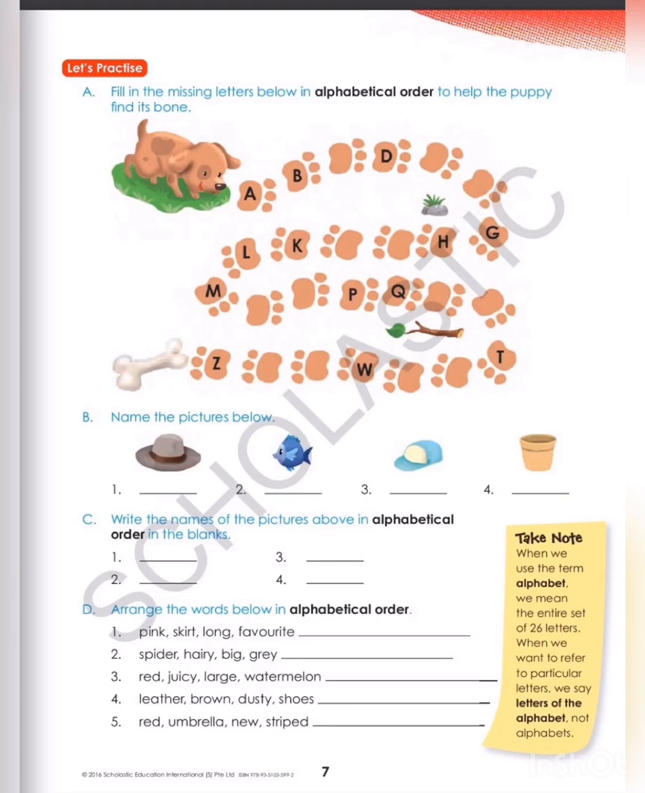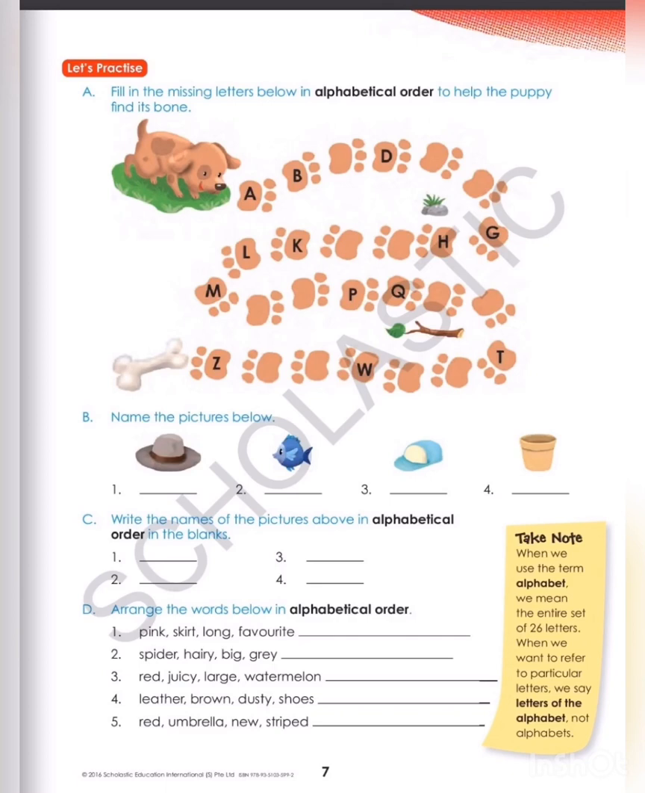Question number C is: write the names of the pictures above in alphabetical order in the blanks. For the first spelling, what will we write here? The spelling starts with C. So what will we write here? Cap. Second one is fish. Third one we will write hat. And the last one we will write pot. Now here we arrange them in alphabetical order.